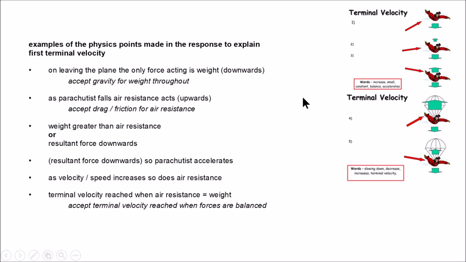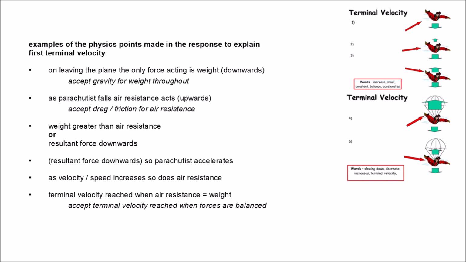So the examples of the physics points you can mention are these bullet points. First, before opening the parachute. Before leaving the plane, the only force acting is weight. As the parachutist falls, air resistance acts upwards, or having drag force, but weight is greater than air resistance, so the resultant force is downwards.